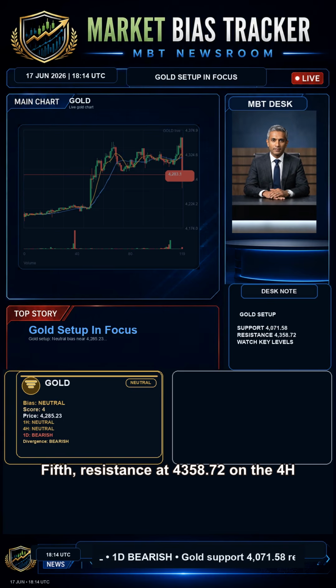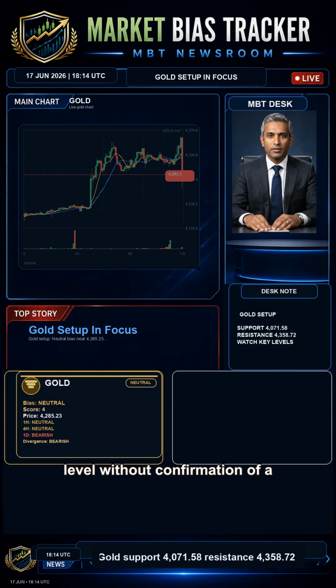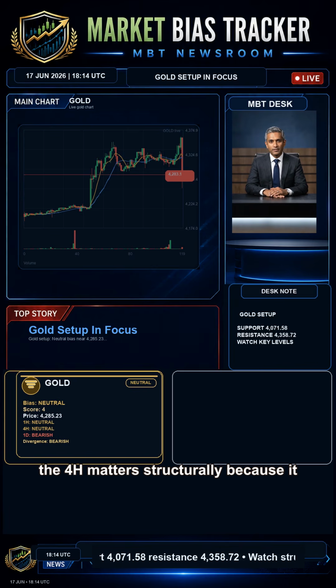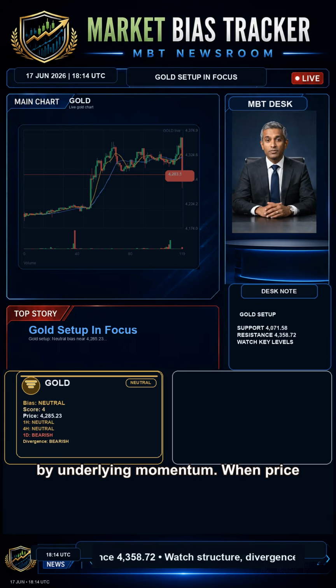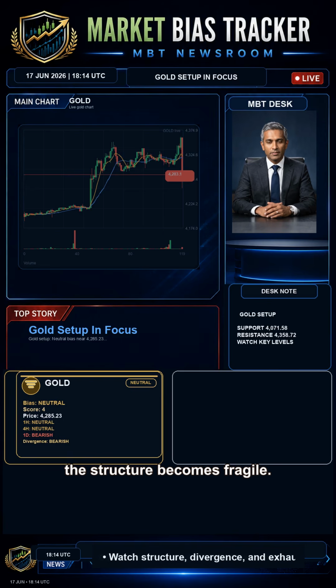Fifth, resistance at 4358.72 on the 4H has not been reclaimed. Price is approaching that level without confirmation of a breakout. Bearish divergence on the 4H matters structurally because it reflects a situation where price advances are not being supported by underlying momentum. When price pushes toward resistance under those conditions, the structure becomes fragile.